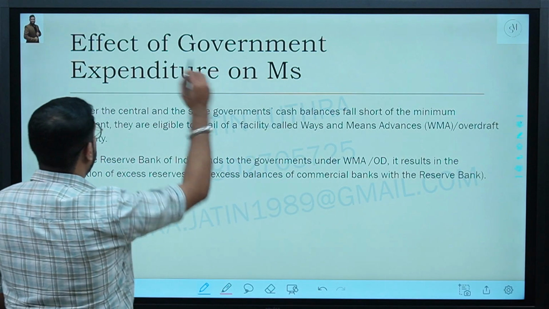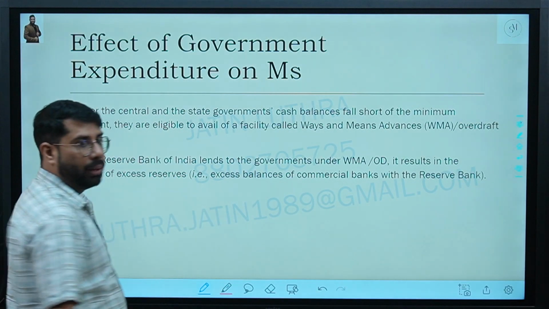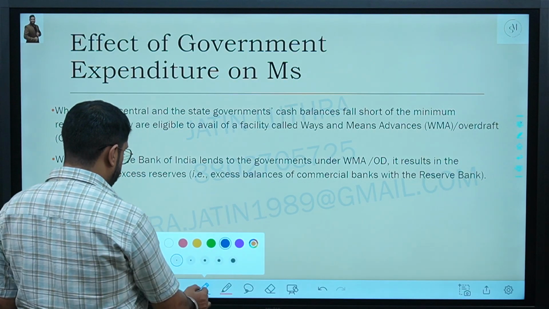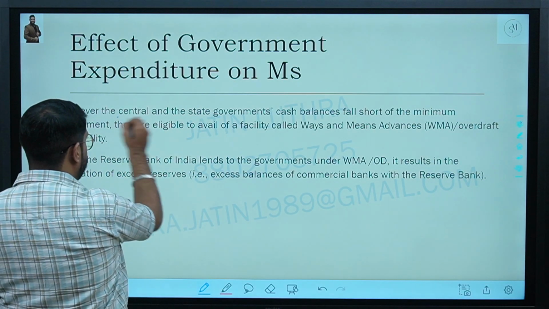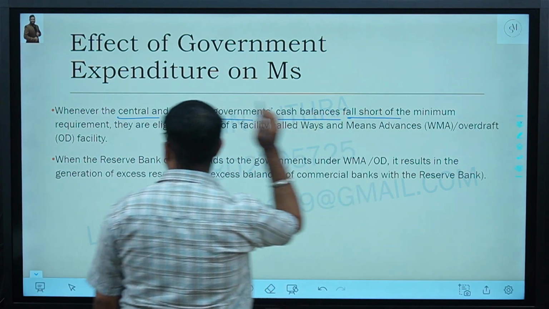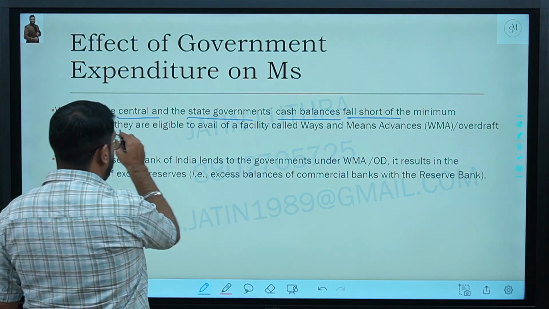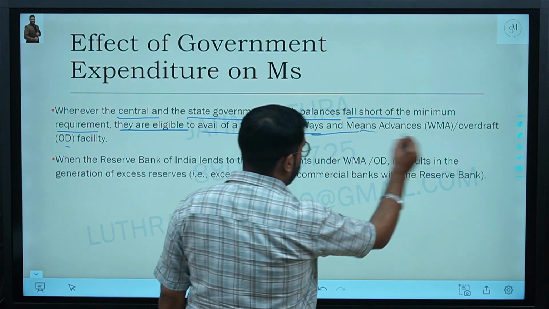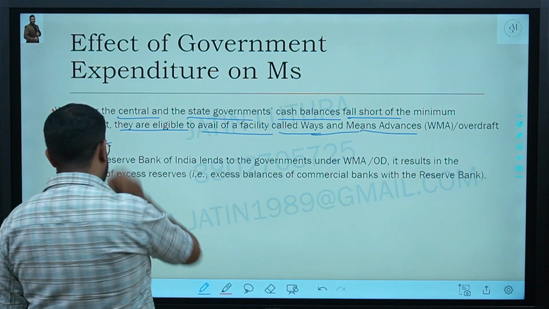So this is about the effect of government expenditure on money supply. See, people, whenever central and state governments' cash balances fall short of the minimum requirement, they are eligible to avail of a facility called ways and means advances and overdraft facility.